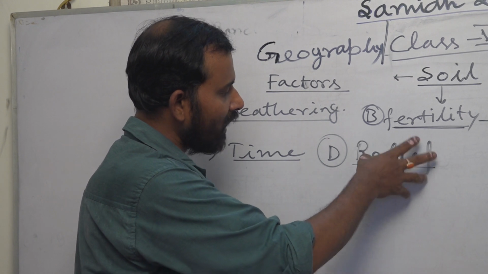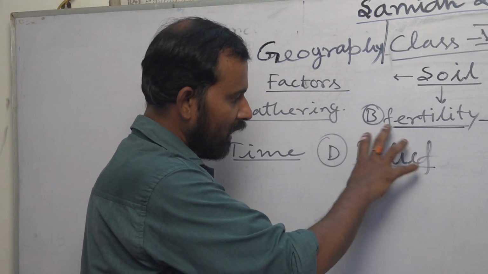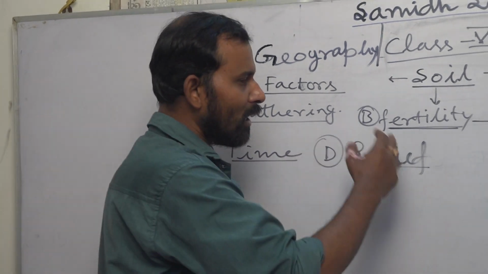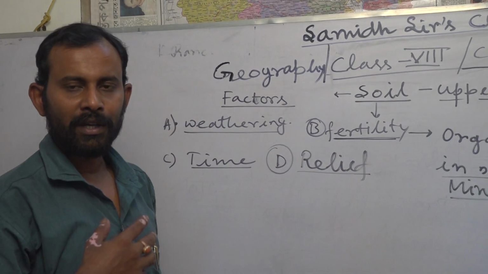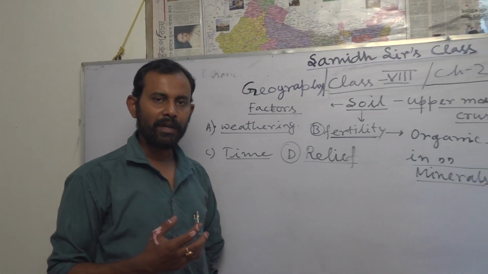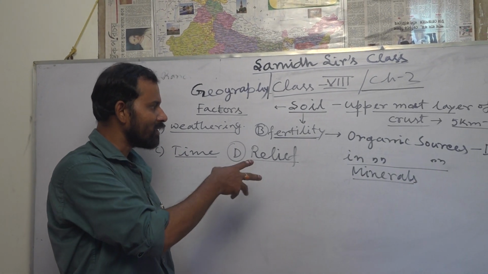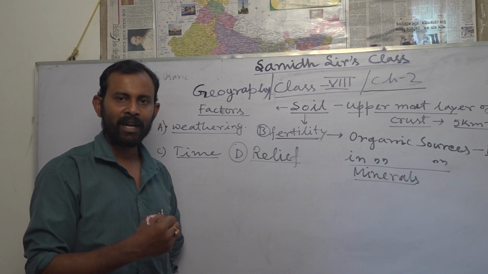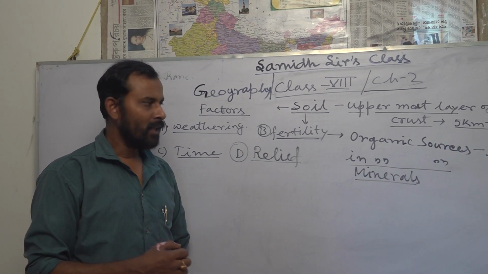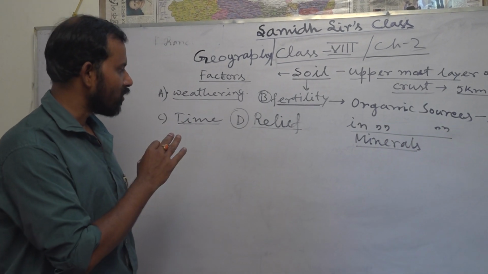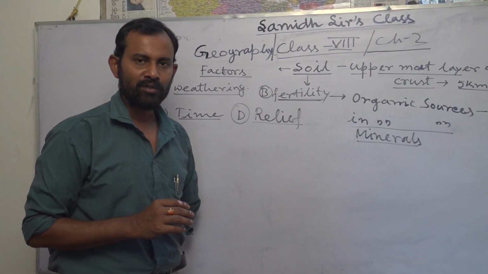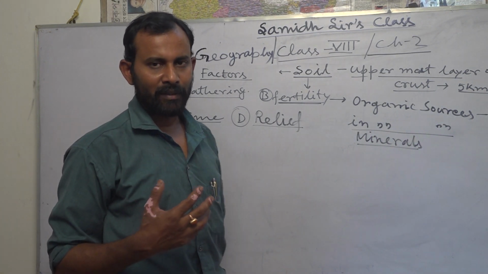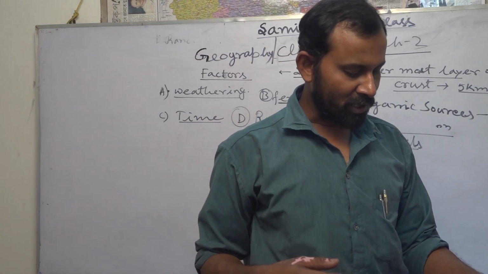So that relief is very much important to determine the quality of the soil. Soil quality is determined on the basis of relief, as the materials can get the scope of accumulation or be stored in that particular place for long years. In case of the high mountain regions, what we see is that we get infertile soil. So we have to remember that these are very important factors.